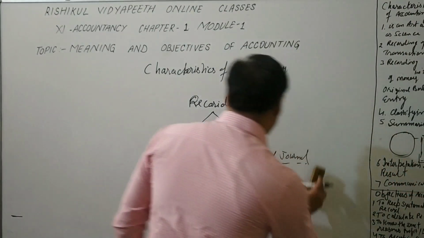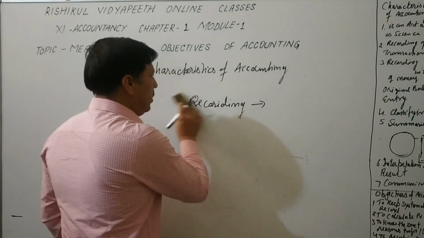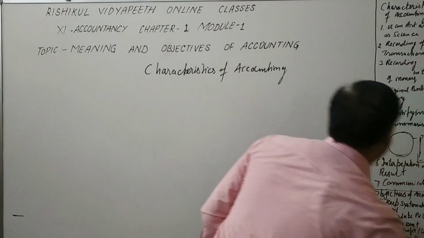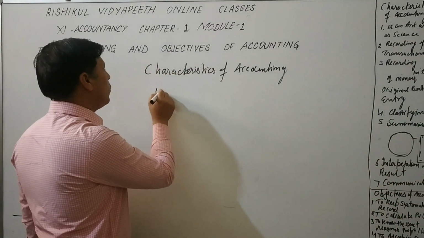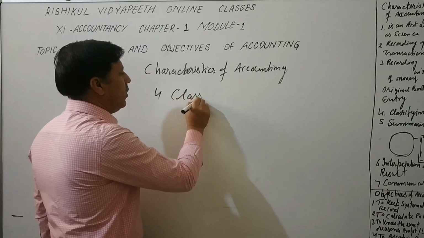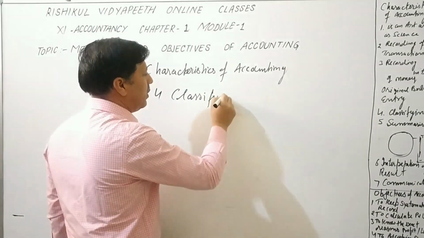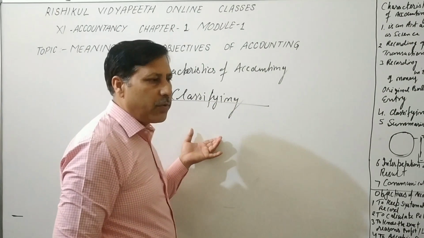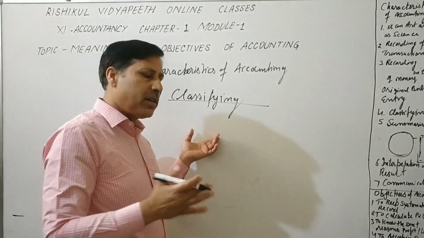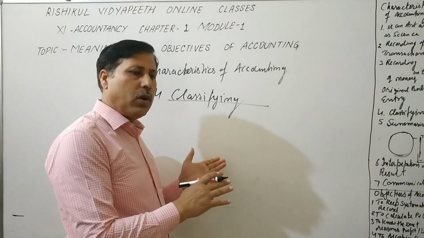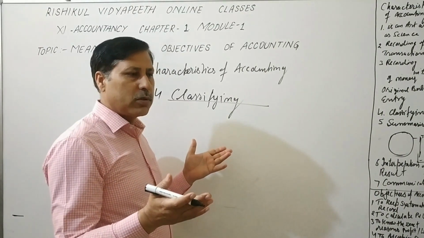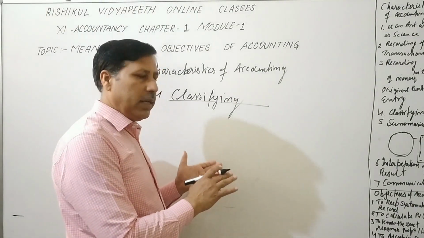Now I come to the next point, that is classifying. That is the fourth point, classifying. What is classifying? Classifying is when we record the transaction in a systematic way in different books or a single book. If business is large, it is divided into different books. If business is small, it is only a single book.